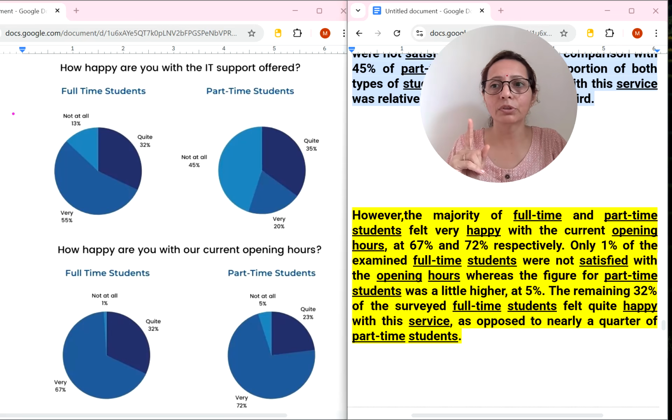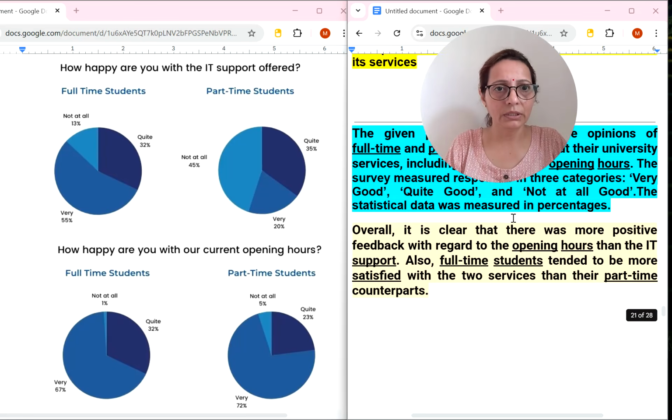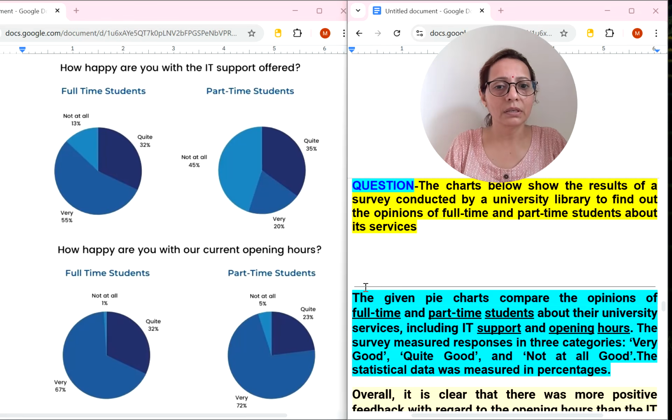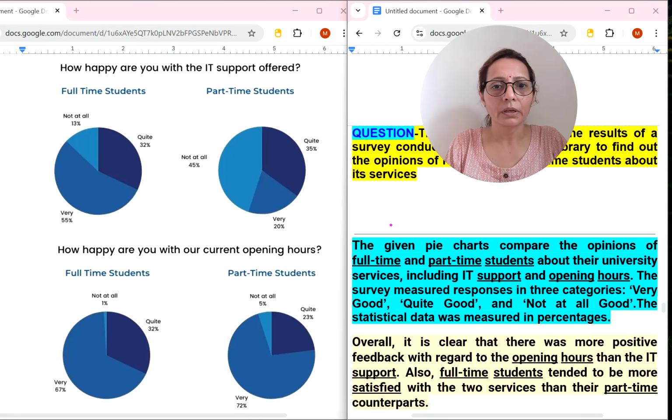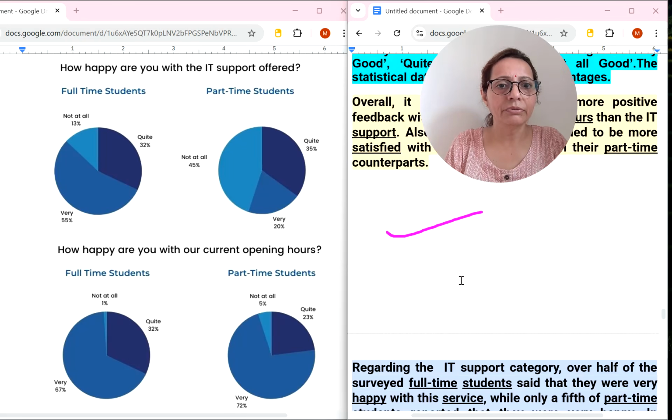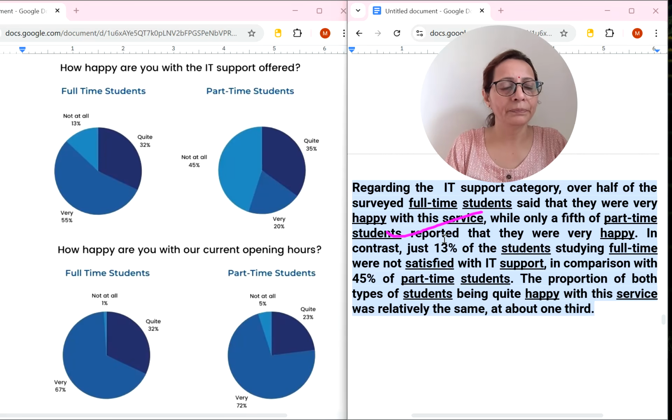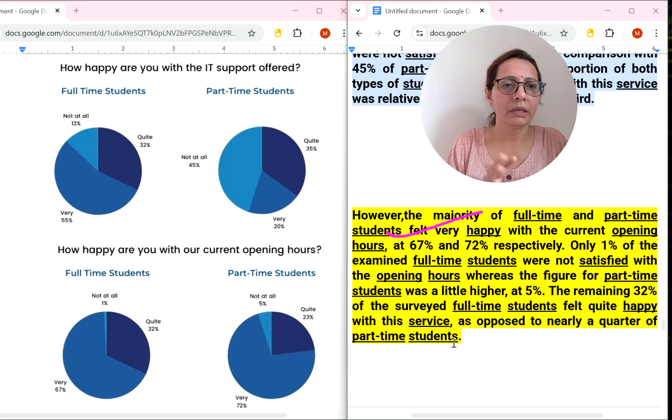First, we have talked about the introduction. See this, this is the introduction, the blue one. Then we have talked about the overall paragraph, and then this one, body paragraph 1 about the first diagram, and then the second body paragraph about the second diagram.